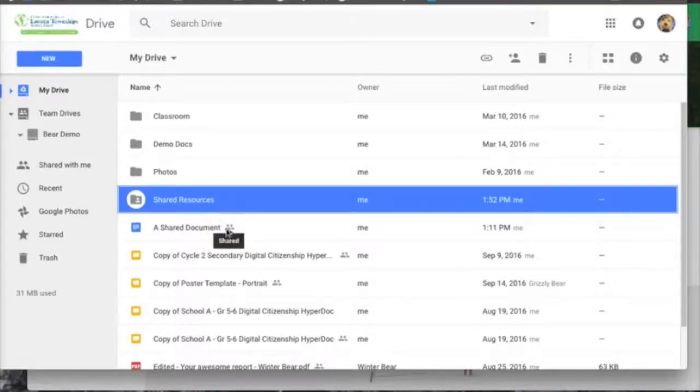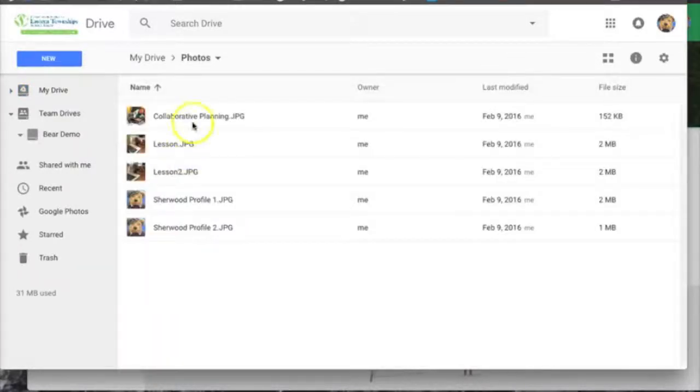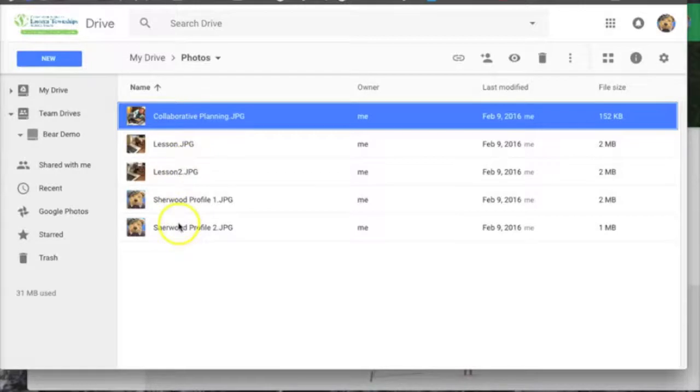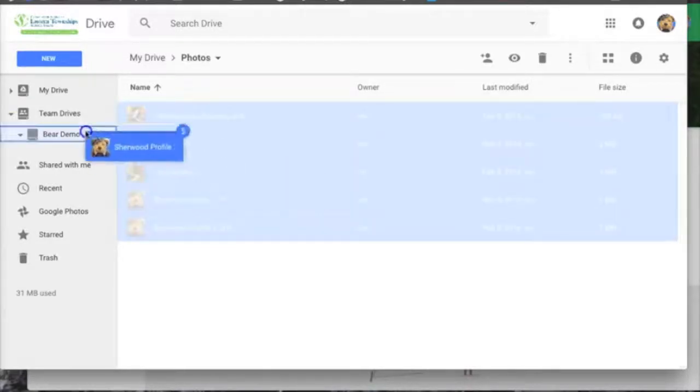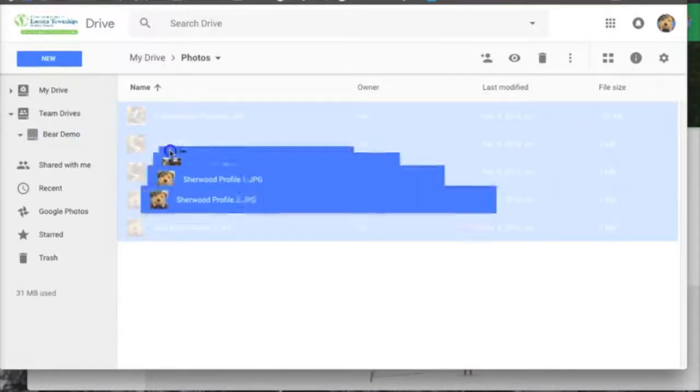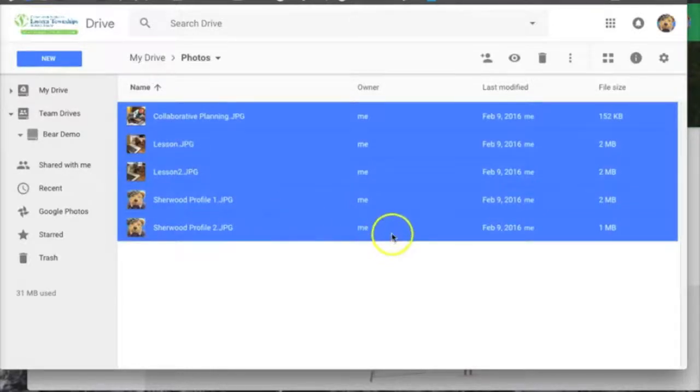A few things to know. You can drag files from My Drive to Team Drive, but not folders yet. If you have multiple files to move, it is possible to select and move several files from a list. Also, you can only add files for which you are the owner to a team drive. So if there is a file you would like to have shared ownership on a team drive and someone else is the owner, ask them to add it to your team drive.